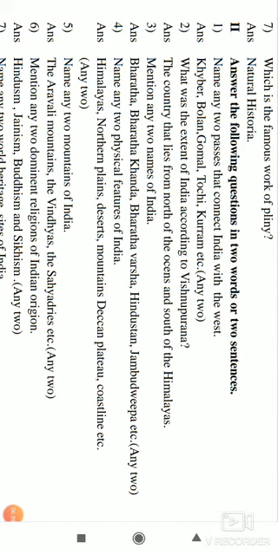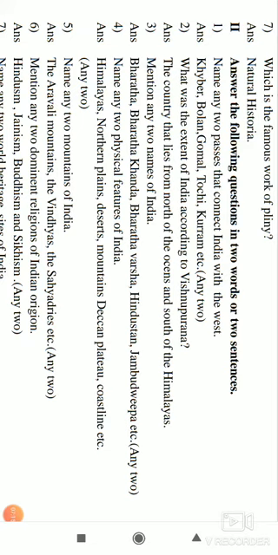What is the extent of India according to Vishnu Purana? In the first video we discussed this in the introduction. In the Vishnu Purana, for the first time, the extent of India has been mentioned. So the first source that speaks about the extent of India is the Vishnu Purana. In the Vishnu Purana, the shloka goes like this, and a translation is given for 2 marks, but if you write the shloka, that would be better.